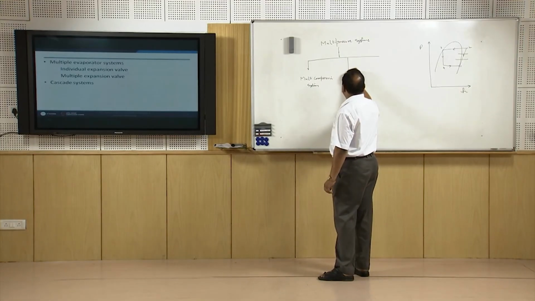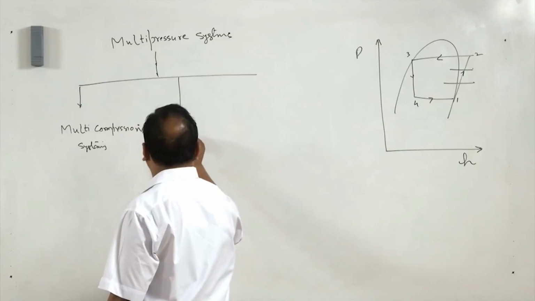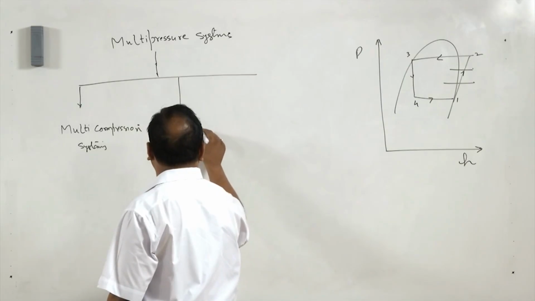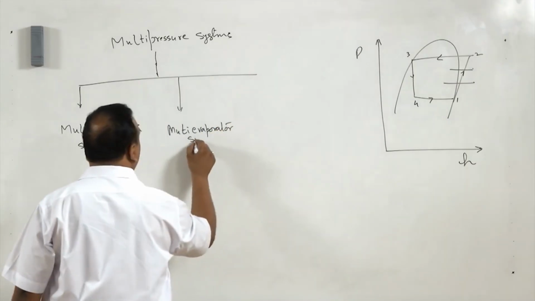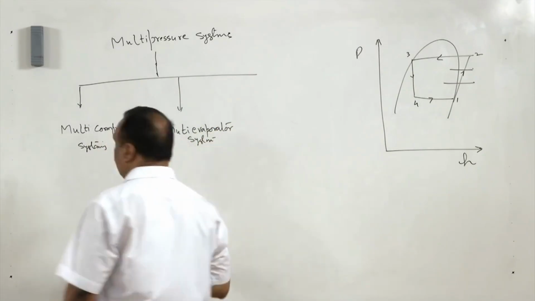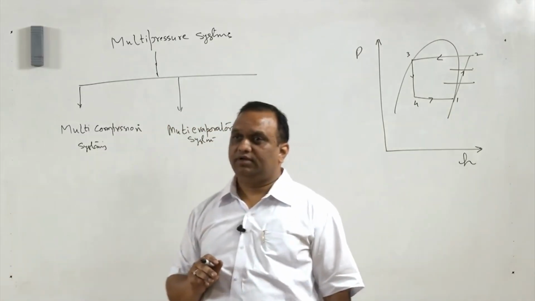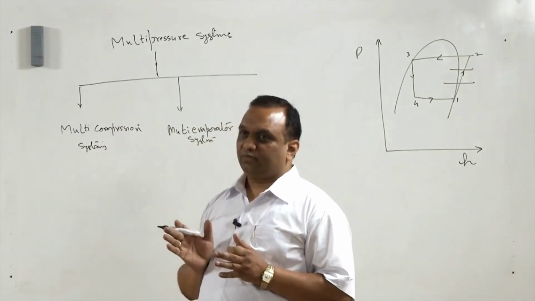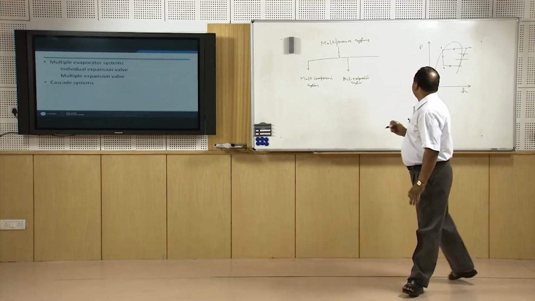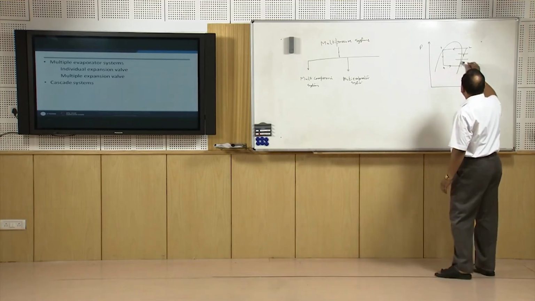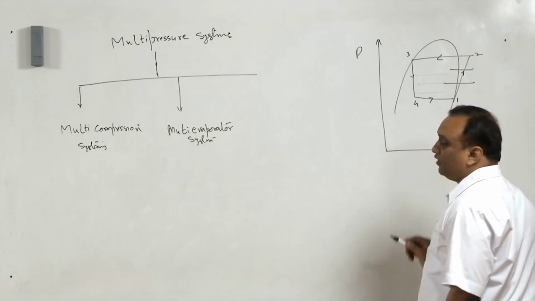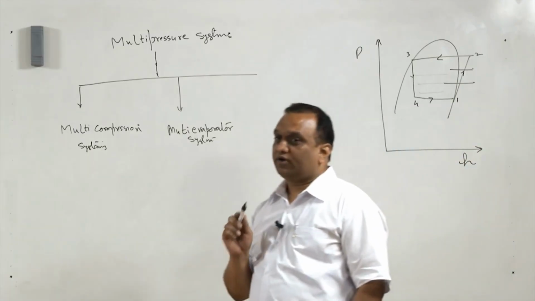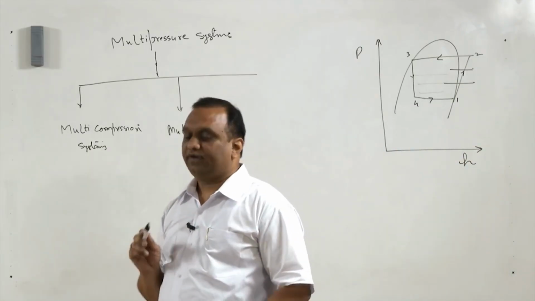Another multi-pressure system is multi-evaporator system. In multi-evaporator system, there may be one compressor, right? For compression, there may be one compressor, but there are a number of evaporators. Instead of having one evaporator, there are a number of evaporators evaporating at different temperatures.